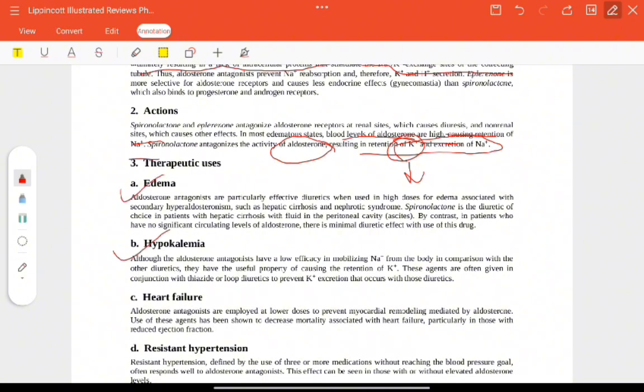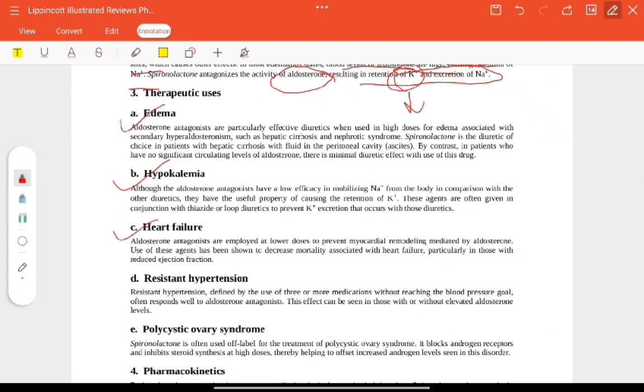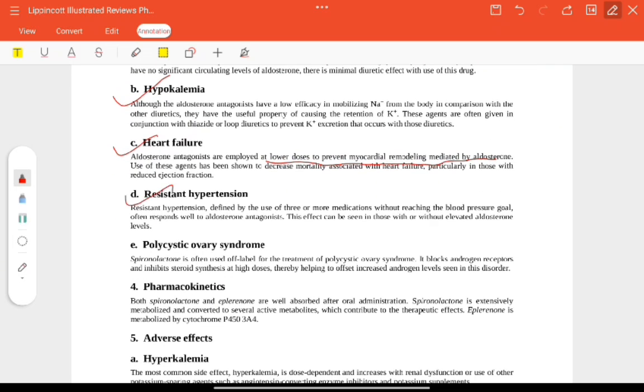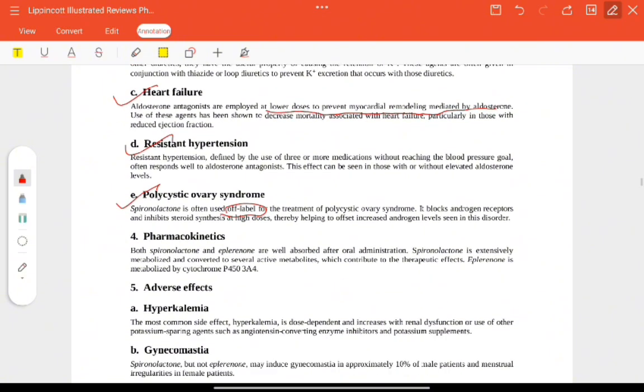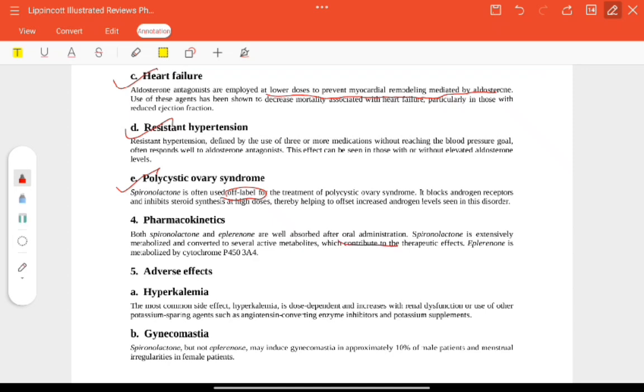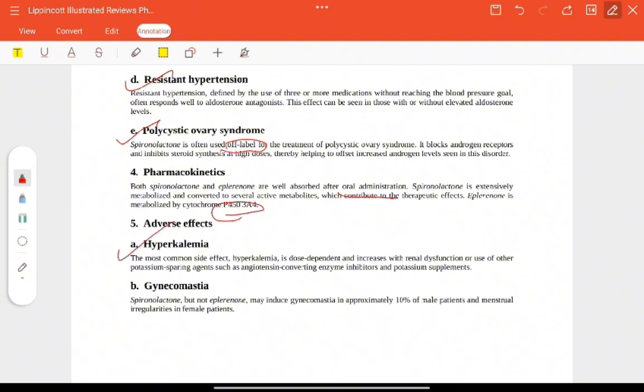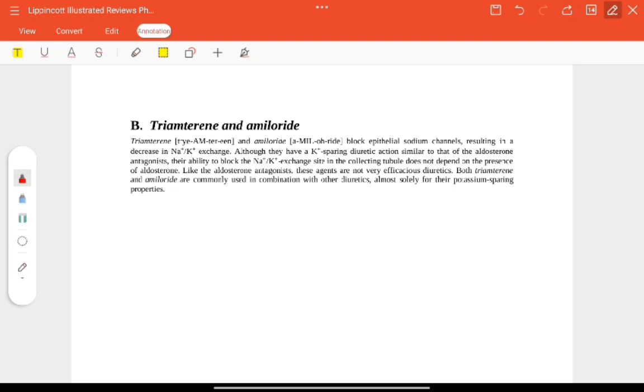Therapeutic uses are edema, hypokalemia because it spares potassium, heart failure at lower doses to prevent myocardial remodeling, resistant hypertension, and polycystic ovary syndrome, which is an off-label use. Pharmacokinetics: well absorbed orally, P450 enzyme system. Adverse effects are hyperkalemia and gynecomastia, induced in 10% of males. Then there are triamterene and amiloride. These block epithelial sodium channels, resulting in a decrease in sodium potassium exchange, so they have potassium sparing diuretic action.